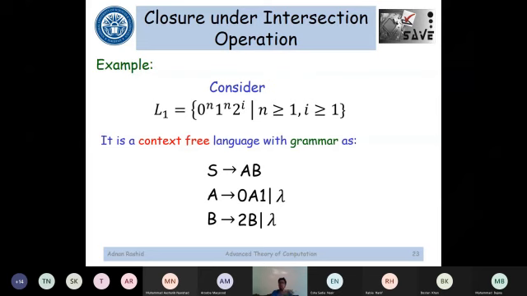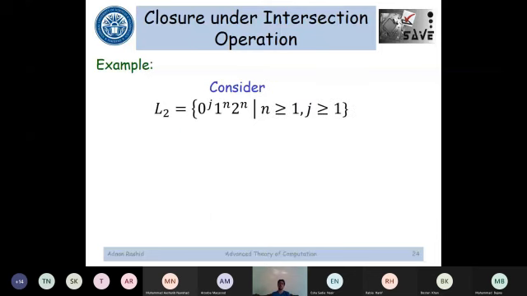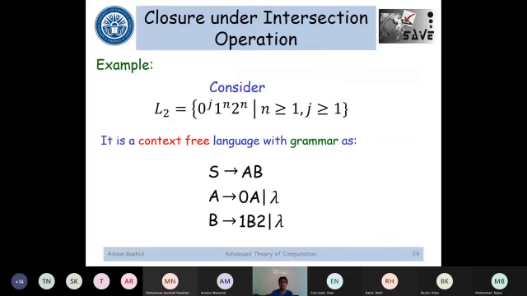I'm taking one more language L2, and this is again a context-free language because I can design its corresponding grammar as something like this. How could you prove that this is the correct grammar that I designed? You take any string from this language, you start from start variable S, and you try to derive that string. You will see every string of this language would be derived from this grammar. That's why you can say this is a context-free language.